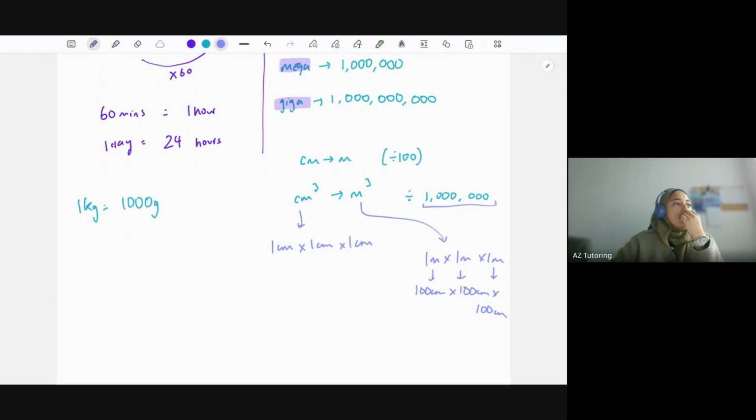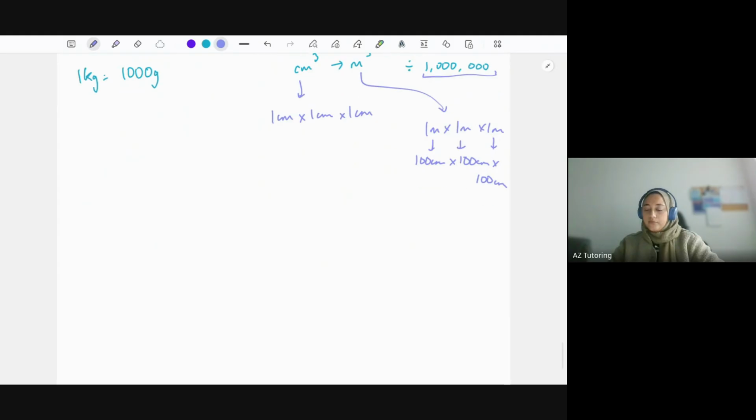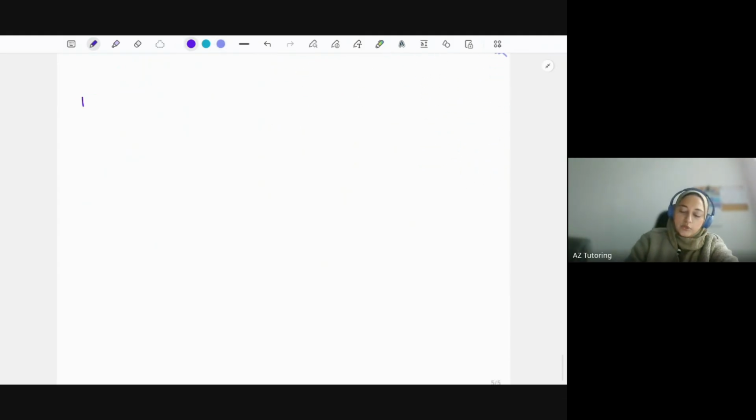And let me just get the next thing up. Right, let's have a look at forces now. So a force is measured in newtons.